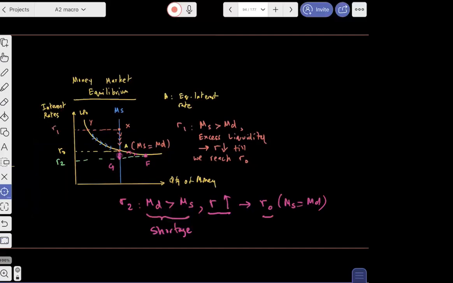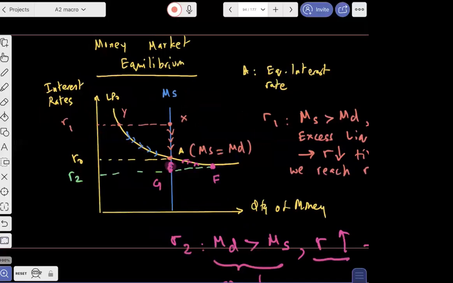See, Arvind, let me just zoom this diagram. So, Arvind, I'm saying this, that if, for example, government sets the interest rate too high, R1, not many people will be wanting to take a loan because they'll be like, yeah, interest rates are so high, I'm not going to borrow money. So demand for money is very low, supply for money is very high. People have money, but nobody wanting to take loans from them.